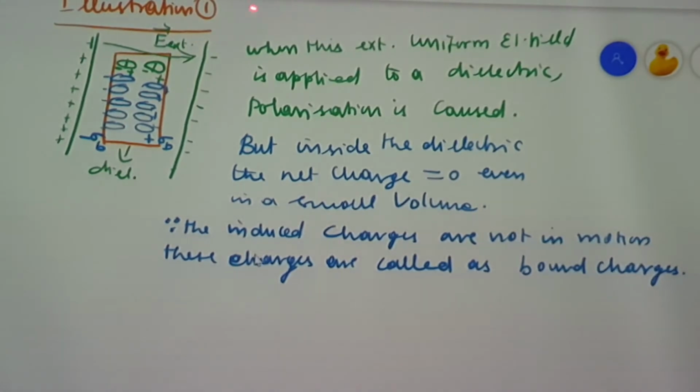When you consider the charges available at the edges, the surface charge density is plus sigma b and minus sigma b. These charges won't move. These charges are called induced charges. Since these charges won't move, they are called bound charges. This is one of the illustrations.